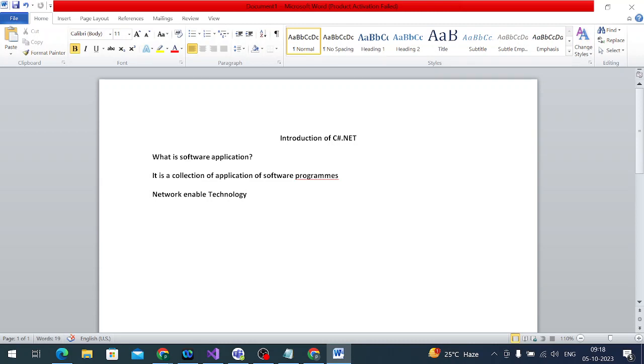For example, I have developed an application for a pharmacy industry. Internally they want a desktop application that should be used by only one user. Which application will be suitable for that?